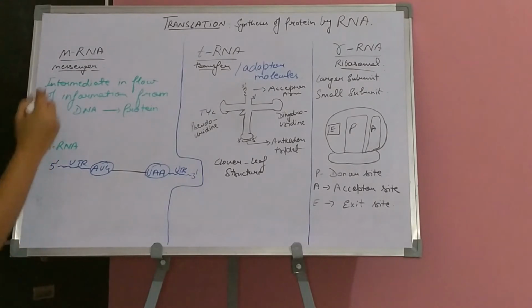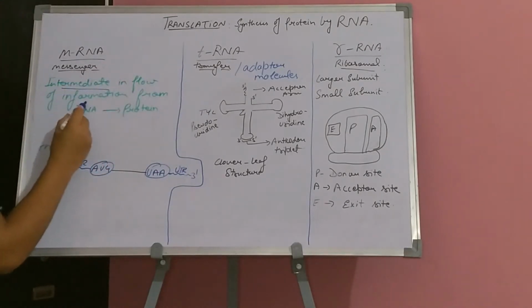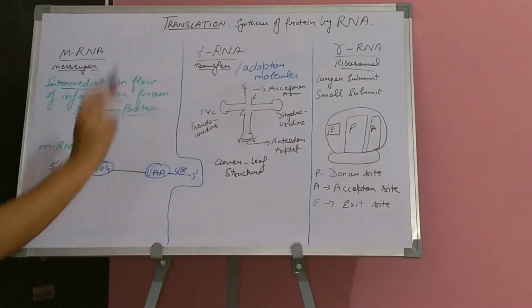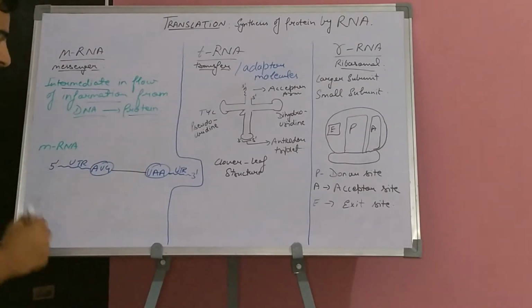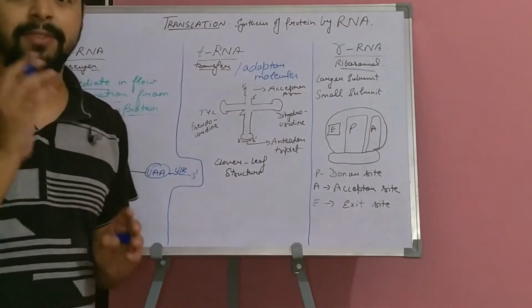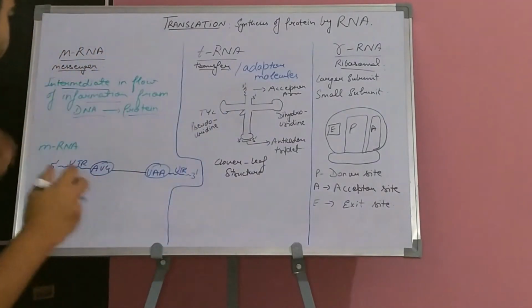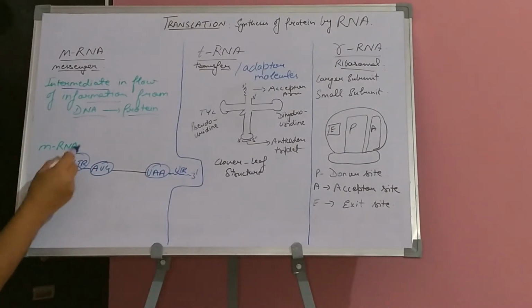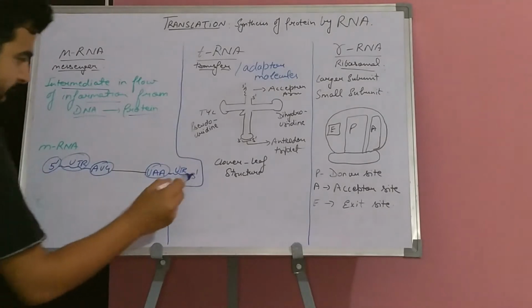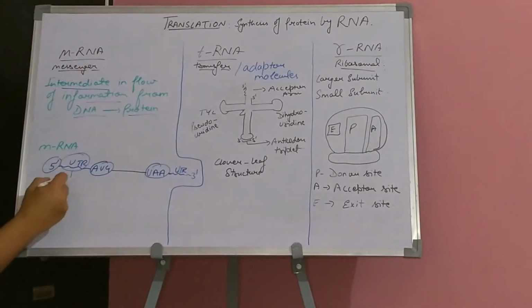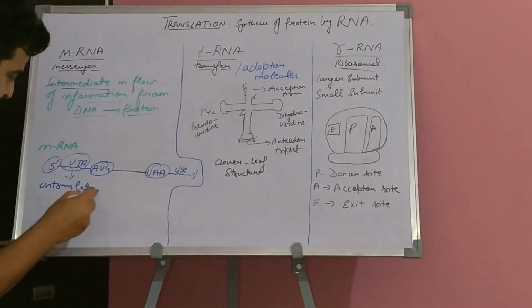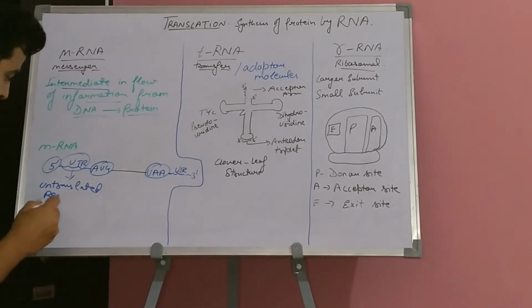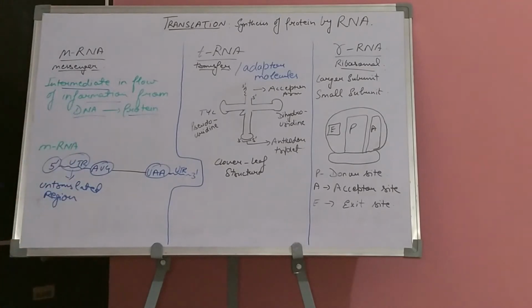Messenger RNAs are the intermediate in the flow of information from DNA to protein, and we had also seen that they have triplet codes, and each triplet code is for a specific amino acid. Here we can see that there is a UTR region in mRNA at the 5 prime and at the 3 prime site. This UTR is known as the untranslated region. This region is not involved in the translation process.